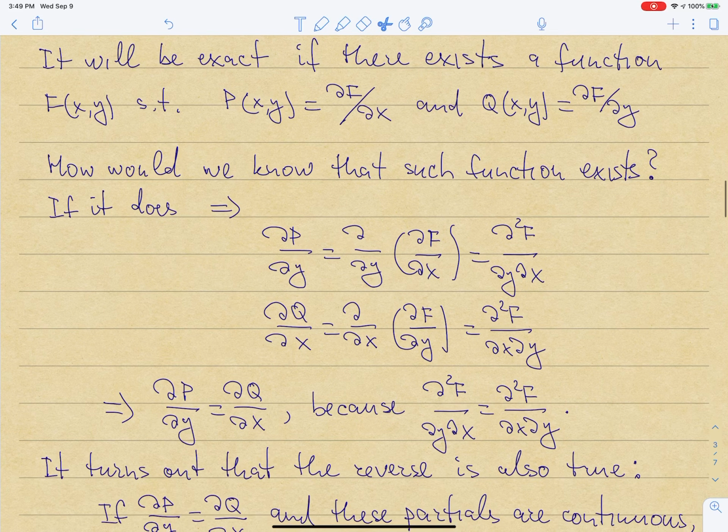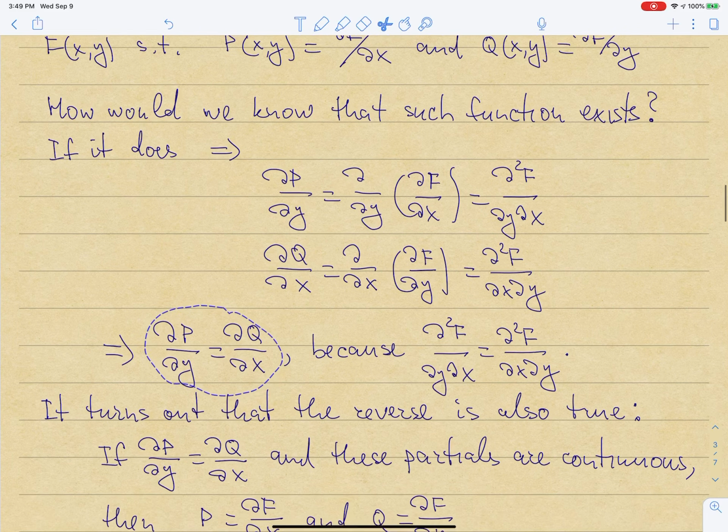So that means that since the two partials are exactly the same, then dP dy must be the same as dQ dx. And for the purposes of functions that we consider in this class, because mostly we're dealing with functions that are continuous, but you just have to be aware that there might be situations when things are not going to work.